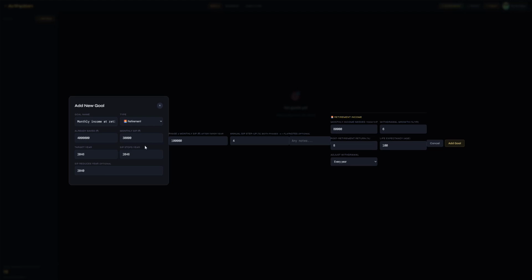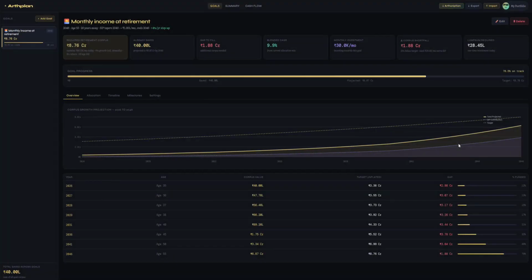So let's just do a quick recap. You already have 40 lakhs saved. You're a 35-year-old person. Your target year for this goal to mature is 2046. You will stop your SIPs in 2046. You will reduce your SIPs in 2040. In phase two, which is essentially 2040, you would be potentially doing 1 lakh rupees worth of SIPs at that point in time. And then we say add the goal.